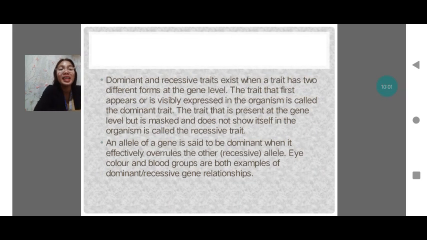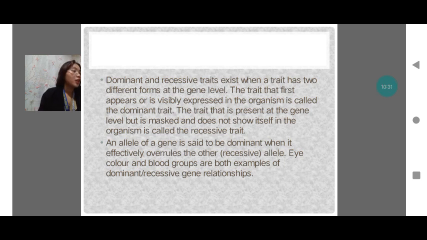So what are dominant and recessive traits? Because it is common when we talk about genes, or when we talk about heterozygous and homozygous. When a trait has two different forms at the gene level, the trait that first appears or is visibly expressed in the organism is called the dominant trait.